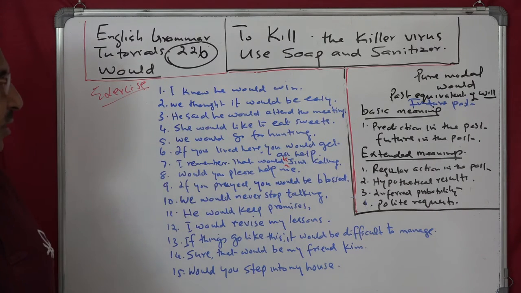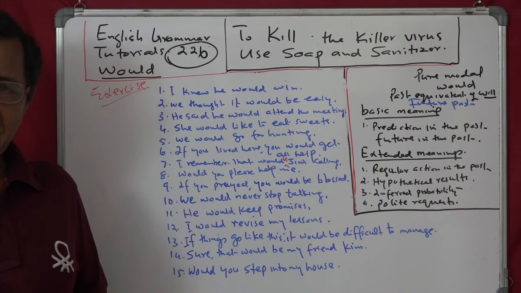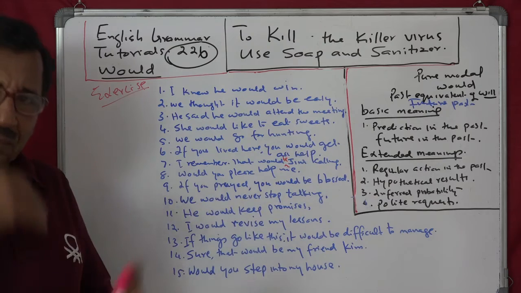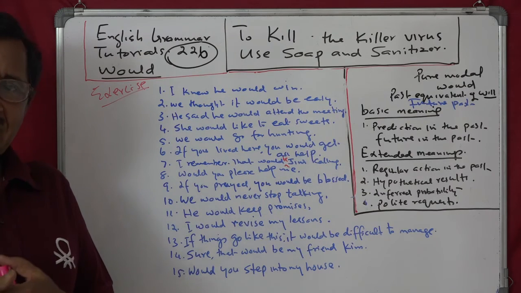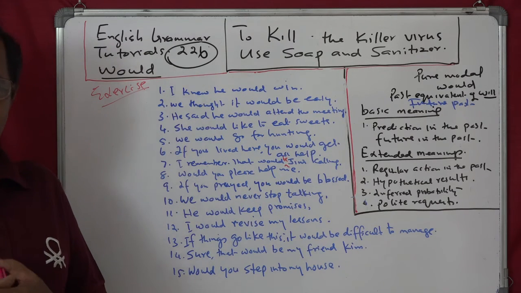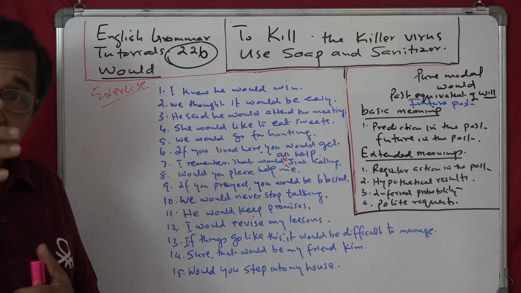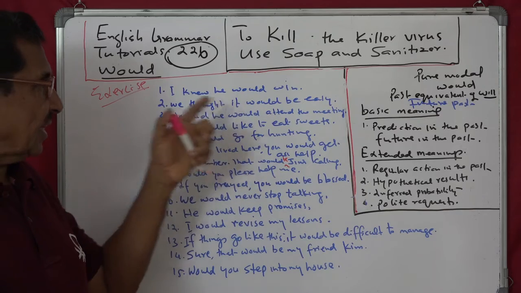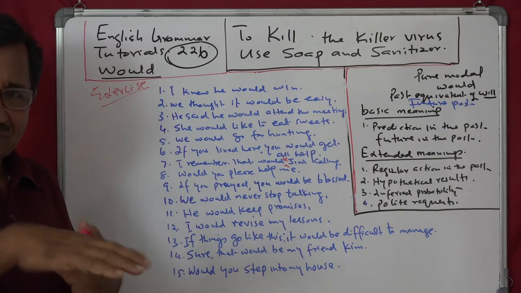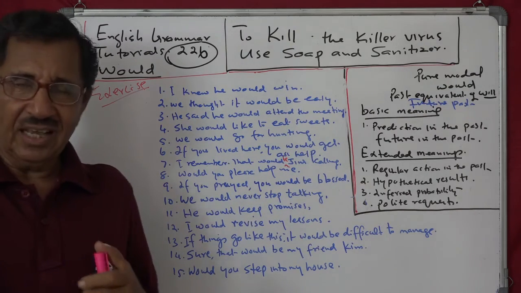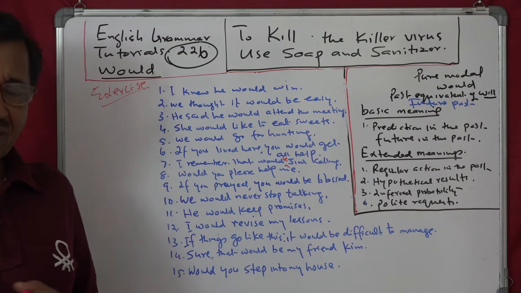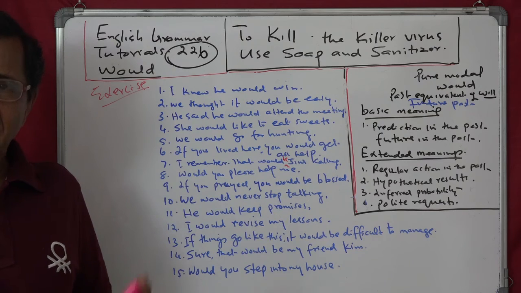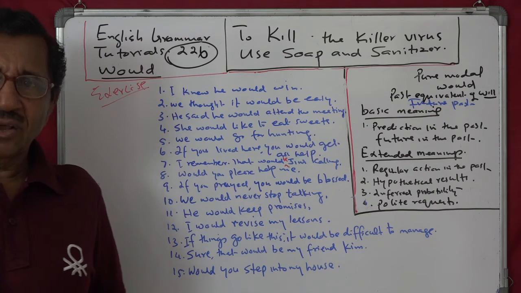And the first two: I knew he would win, that is a future prediction. But since it is I knew, that is the past. Standing in the past, you are saying something that would happen those days. So that is future prediction, or we say future past. Future is the prediction and past is the time. That's why it is future past. Understand? As I told you the other day, it was very difficult for me also to understand what is meant by future past. He said present fact, future past, past past and so on. I was thinking like that. Hope that it is clear.